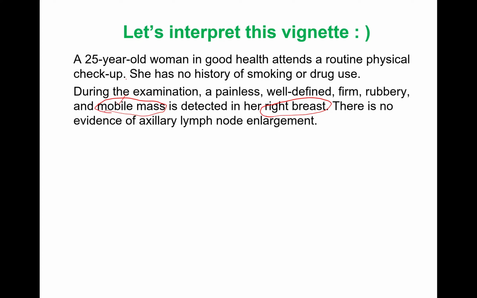Once you find a firm mass that is attached and doesn't move, then you already have suspicion from the history and the examination, without undergoing further investigations, that yes, it may be malignant, or maybe another mass, some inflammation, etc. Let's see, there is no evidence of axillary lymph node enlargement. So it doesn't seem that tumor cells have further metastasized.